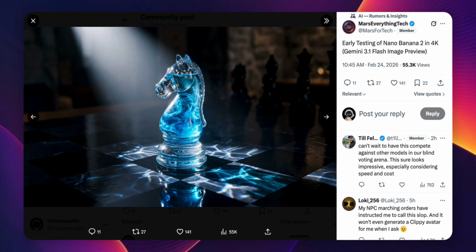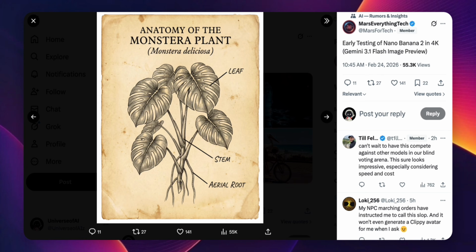Second is a glowing blue crystal chess knight on a reflective board. This one is kind of stylized, but it's well executed stylization. It looks like concept art rather than a failed attempt at realism. Third is a botanical illustration of a monstera plant with handwritten labels reading leaf and stem. It looks like this one is used for illustrative purposes and more graphic design purposes.